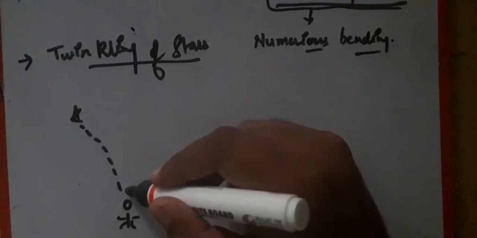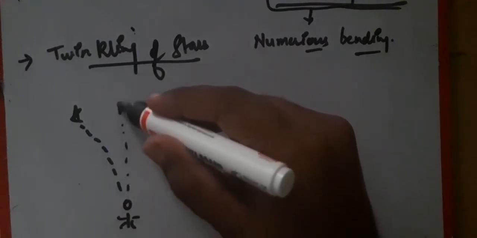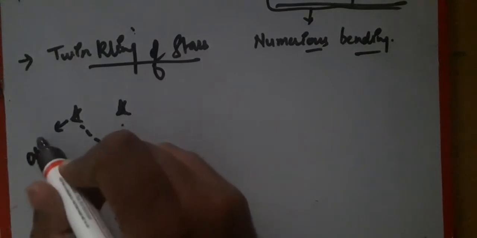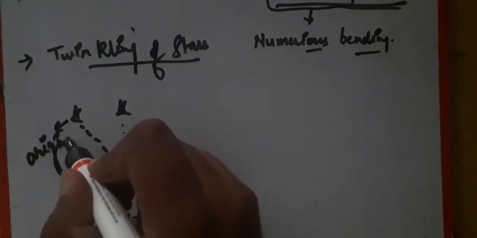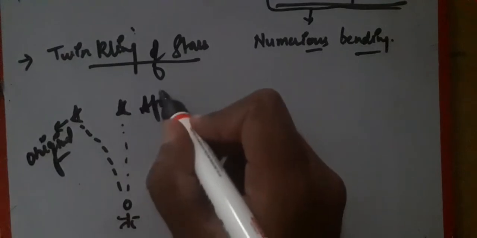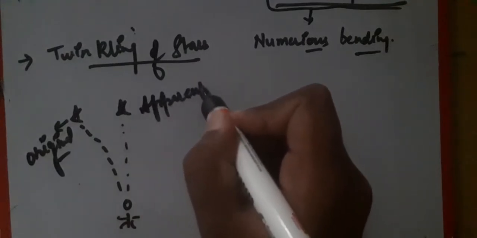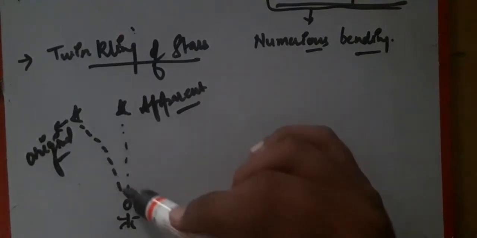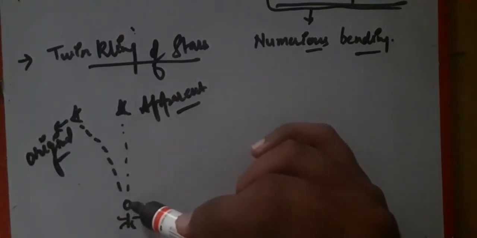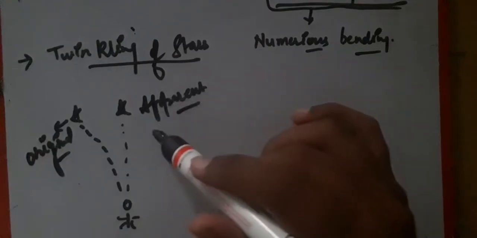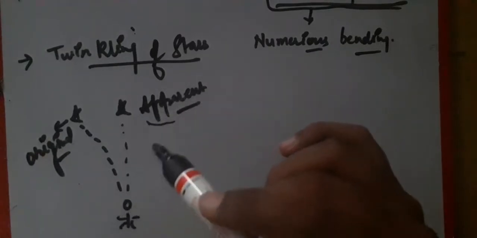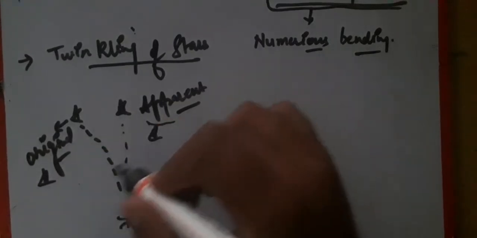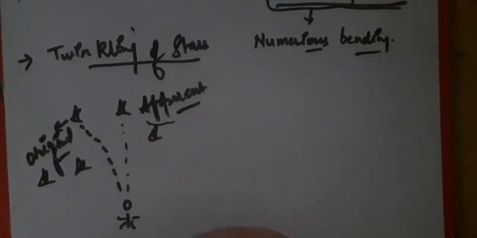So for the observer, the star is supposed to be here, right? So this is the original position of the star, and this is the apparent position. Why is he able to see the apparent position? Because due to the refraction, light is reaching the observer over here, and he is able to see the apparent position of the star. Similarly, this apparent position changes, and this is how we are able to see stars twinkling, right?